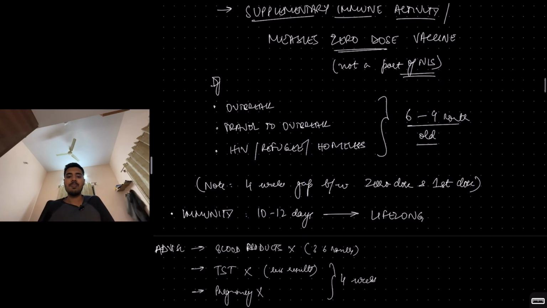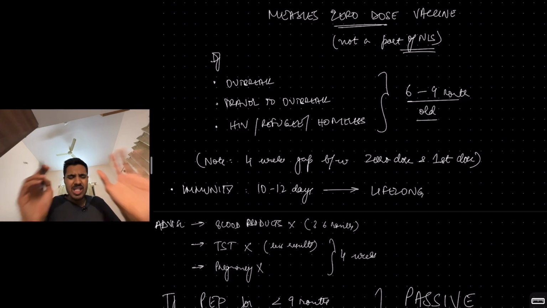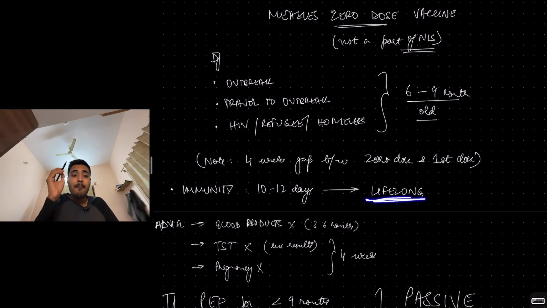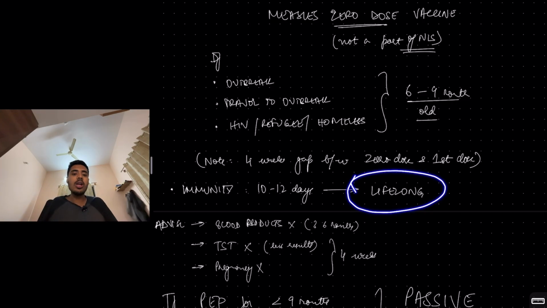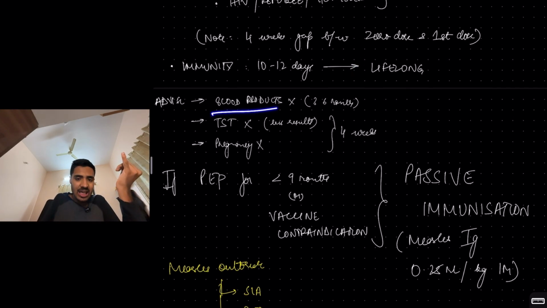Okay. The immunity, as I told, is lifelong. It develops in 10 to 12 days. Just like after a measles attack, there won't be a second attack. For the measles vaccine also, it is the best method of prevention because the measles vaccine gives you lifelong immunity. And the advice is the child should not receive any blood products for 3 to 6 months. Tuberculin skin sensitivity test should not be advised for 4 weeks. Why? Because it will give you blunted results.